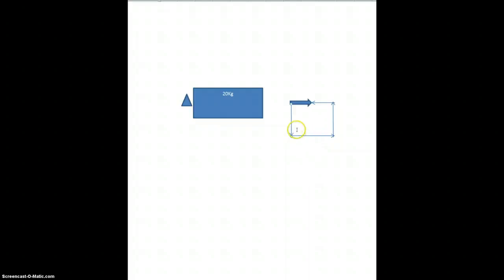Since it's a rectangle, there's right angles everywhere. So this line here has to equal this line. We know this line due to friction, like I said in the problem, is 40 newtons. And we know this one is 100. So 100 minus 40 equals what? So total force is 60 newtons.